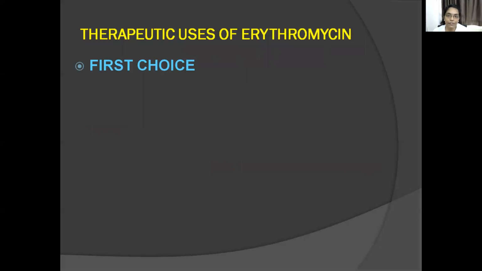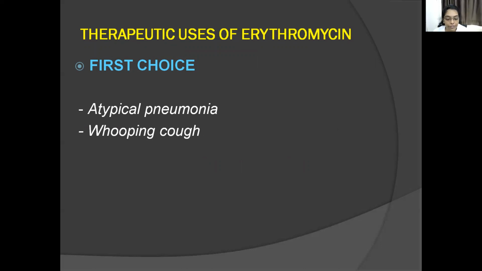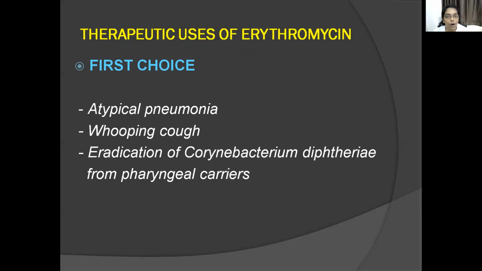Then therapeutic uses of erythromycin. See, there are first choice, second choice drugs. First choice drug mainly for atypical pneumonia, whooping cough, and eradication of Corynebacterium diphtheriae from the pharyngeal carrier. So these are the first choice uses: atypical pneumonia, whooping cough, eradication of Corynebacterium diphtheriae from the pharyngeal carriers.